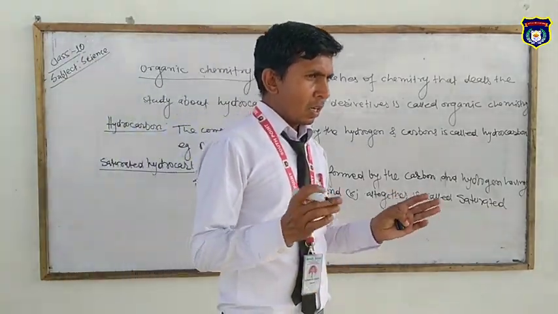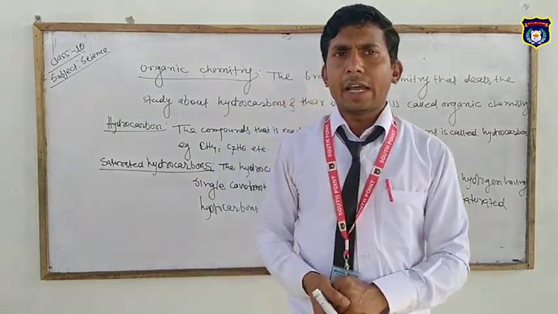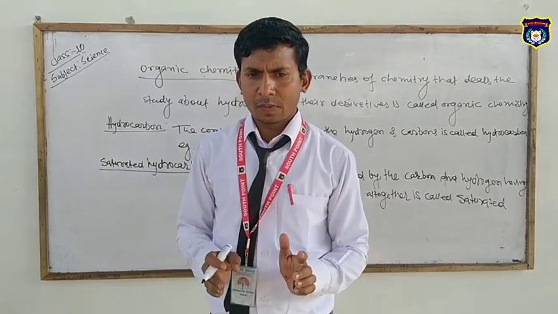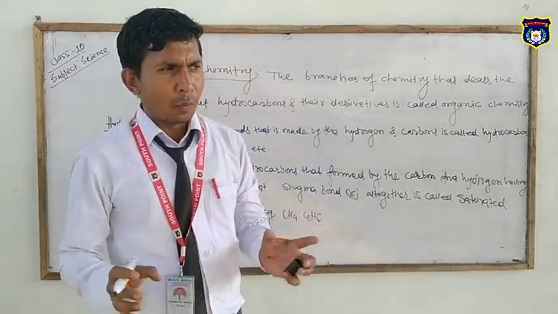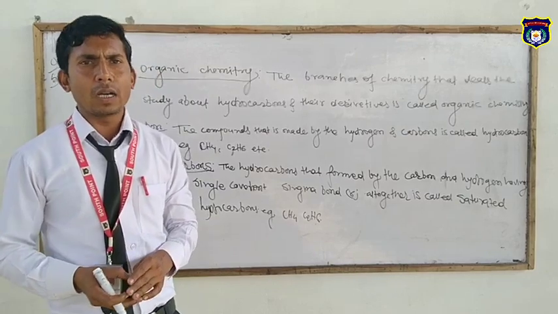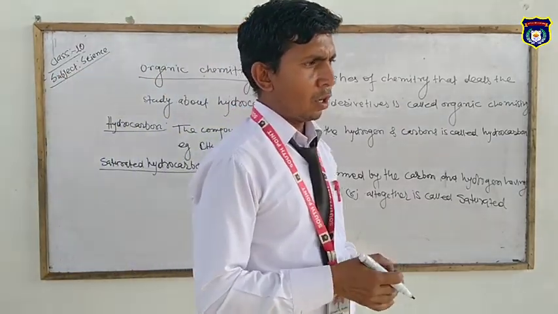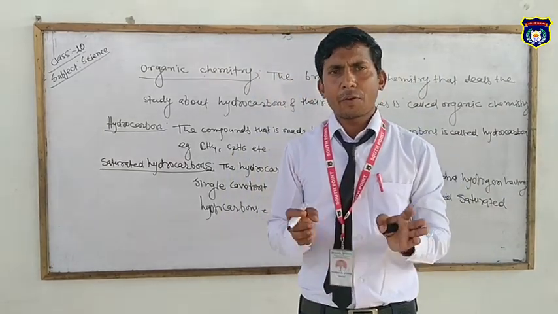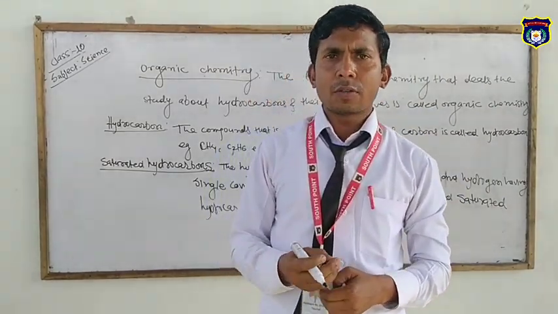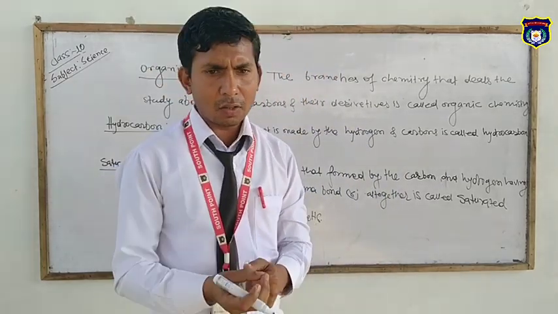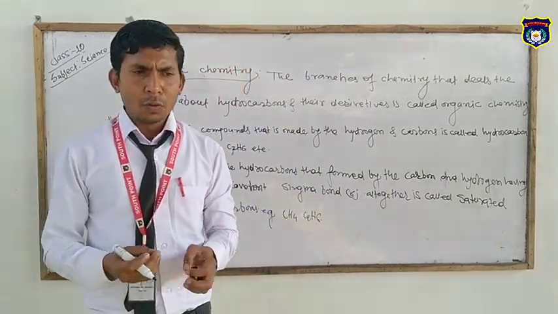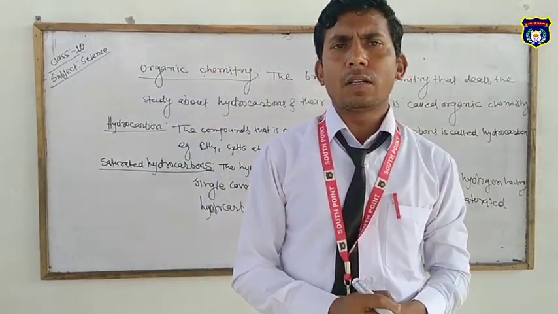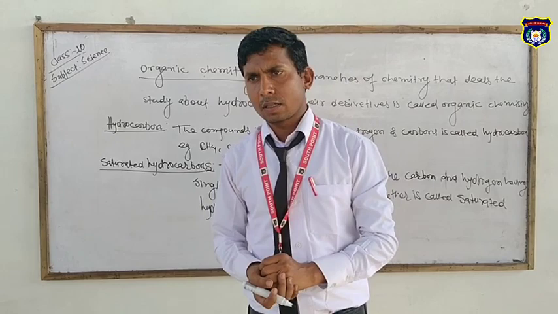Saturated means the bonding between carbon and hydrogen is a sigma bond, which is very strong and stable compared to other bonds. That's why they are unable to be broken easily, and so they are less reactive towards chemical reactions.